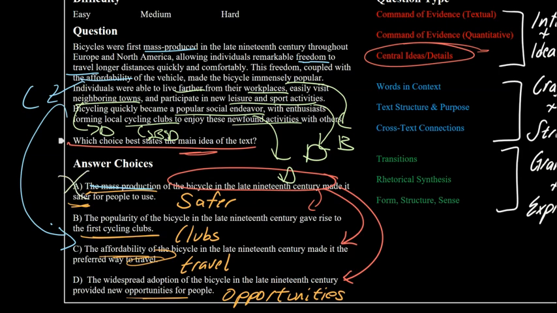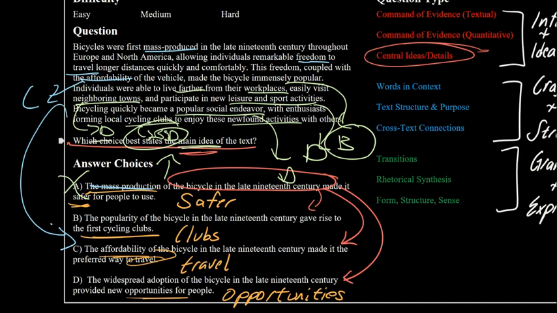So let's take a look at this. Well, we don't really see any evidence in this passage that the bicycle was any safer. That might be true, but it's not in this passage and it doesn't really support the main idea of this text, so it can't be A. Let's take a look at B. There's some evidence for B, right here and right here. But the thing is, this is a little bit conflicting because it doesn't really strongly support a main idea.